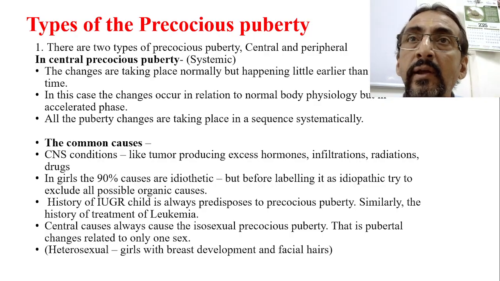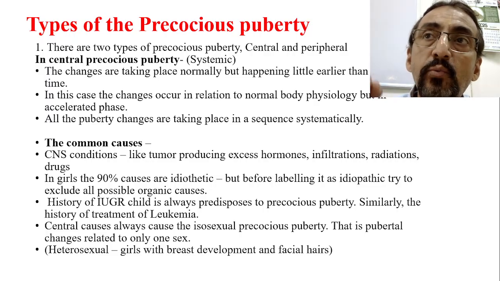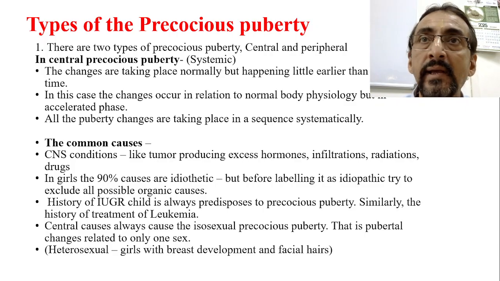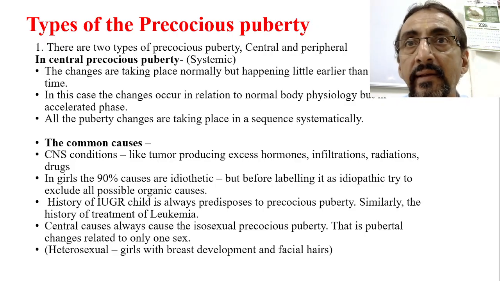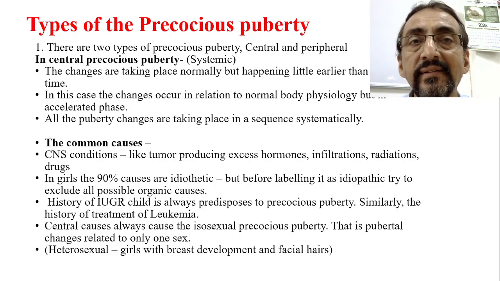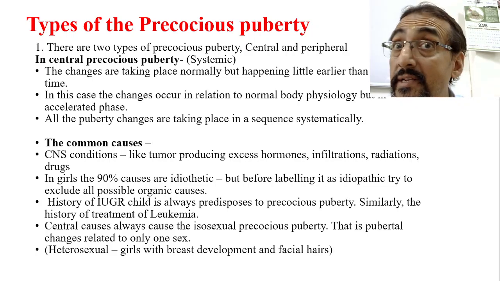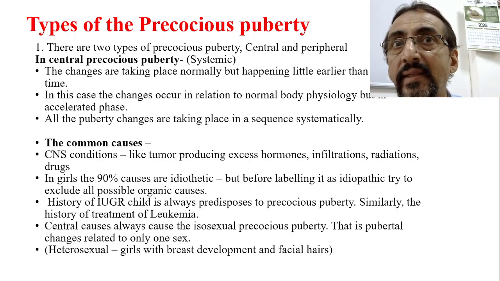Isosexual means pubertal changes are very fast, but they are related to only one sex. As in this case, the changes are very fast but all related to the female sex only. For example, thelarche happened, adrenarche happened fast, then menarche happened fast. So pubertal changes are related to only one sex.